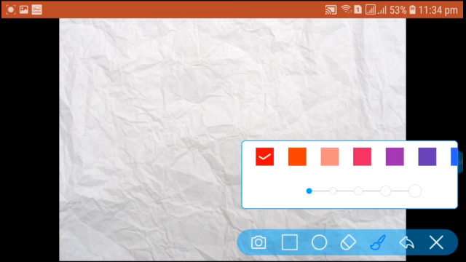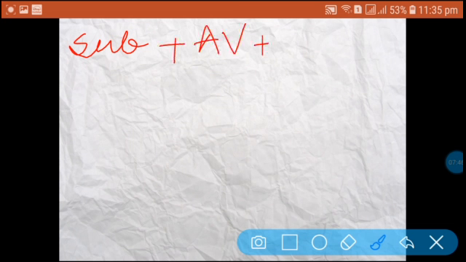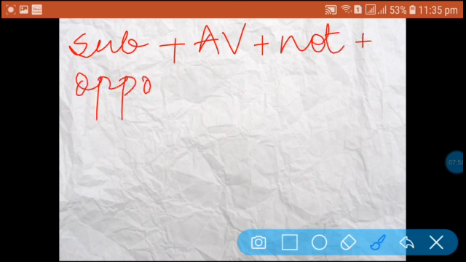So the structure is now subject plus auxiliary verb plus not plus opposite of verb or adjective or adverb plus extension.